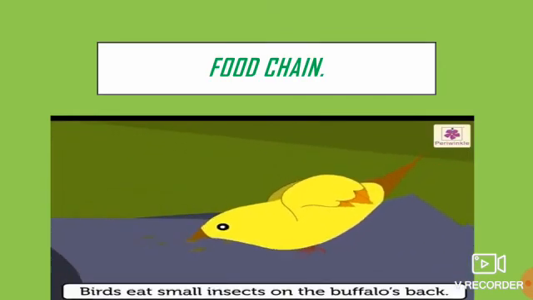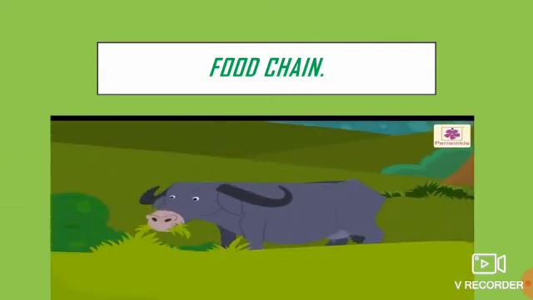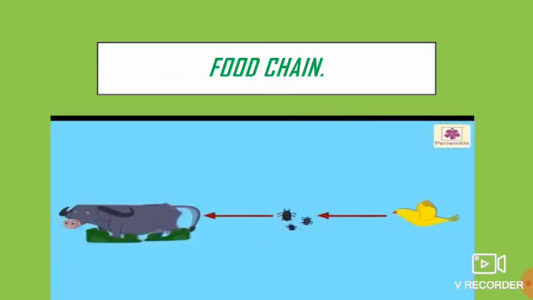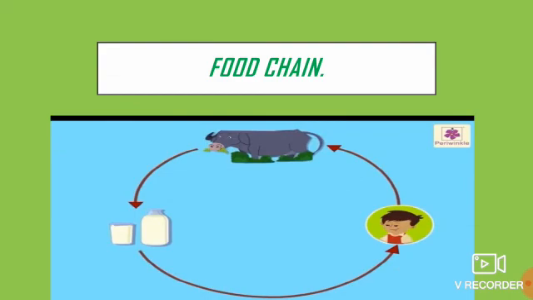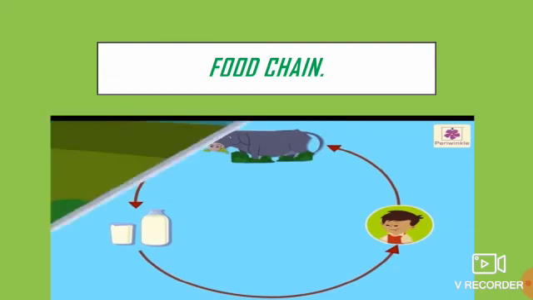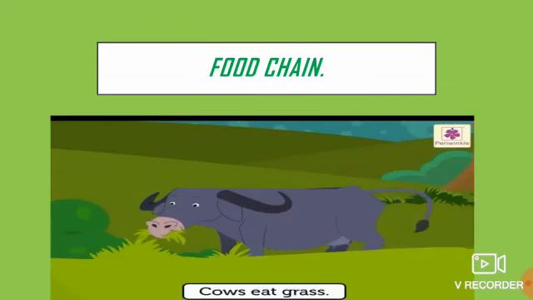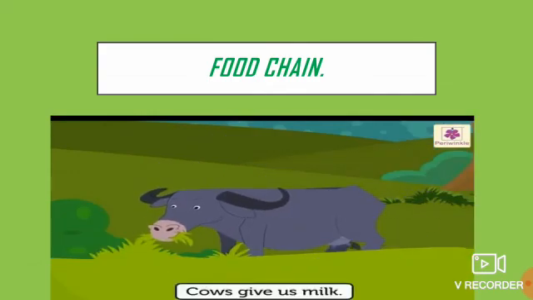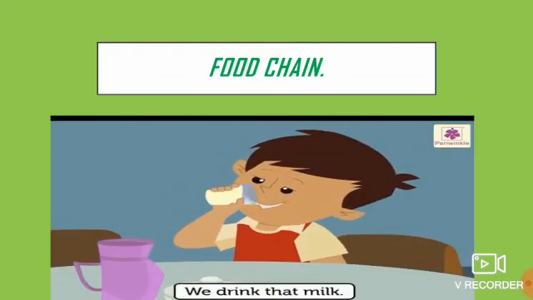Now there are few food chains in which we are also involved. Cows eat grass. They give us milk. We drink that milk. Like us, all plants and animals have their place in the natural world. We must respect their existence and let them live happily and freely like us.